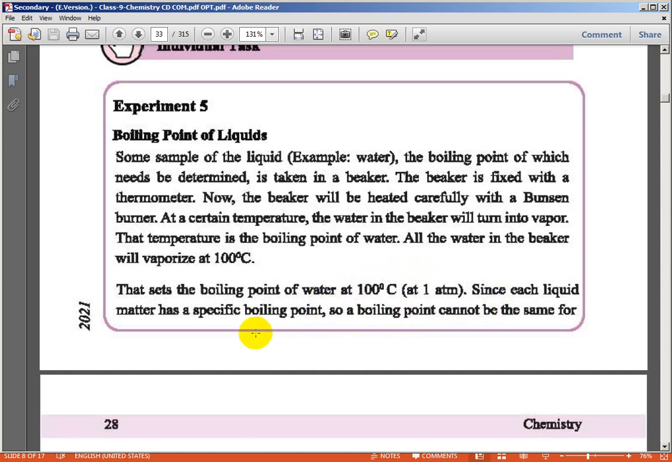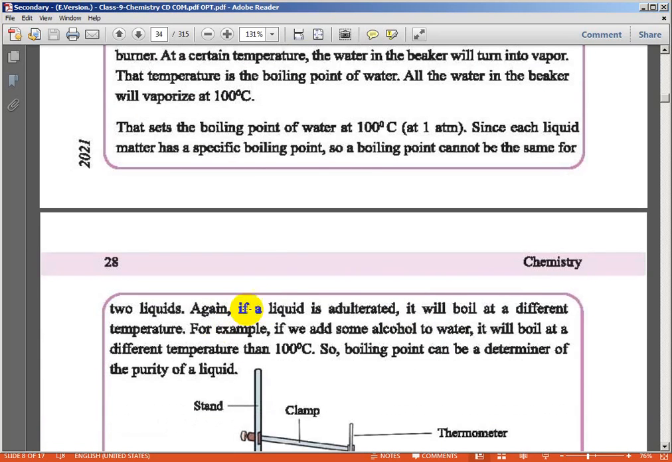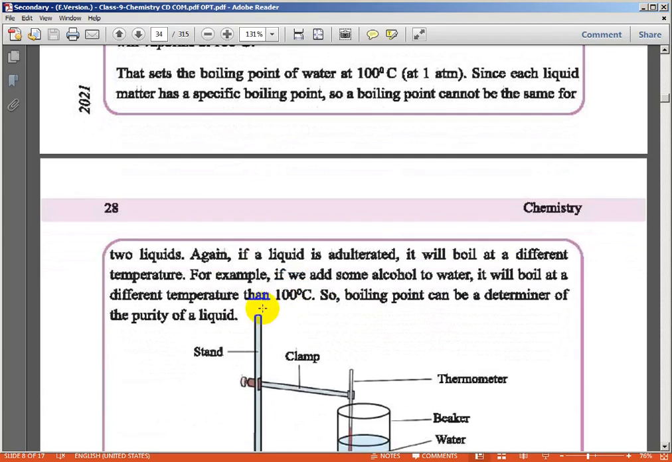Since each liquid has a specific boiling point, the boiling point cannot be the same for two liquids. If a liquid is adulterated, it will boil at a different temperature, not a fixed temperature. For example, if we add some alcohol to water, it will boil at a temperature different from 100 degrees Celsius. So boiling point can be a determiner of the purity of a liquid.